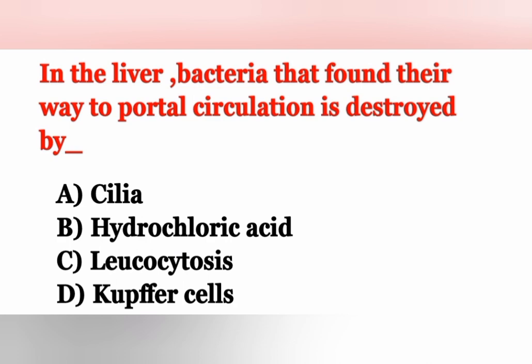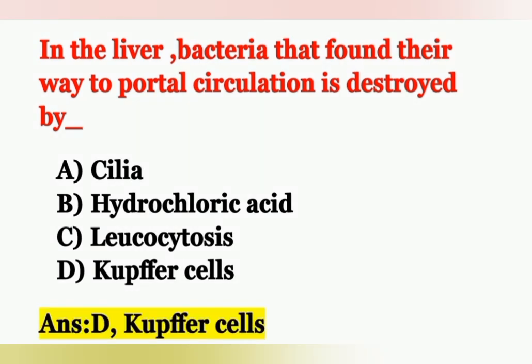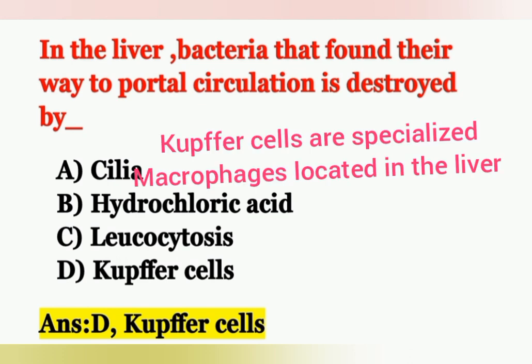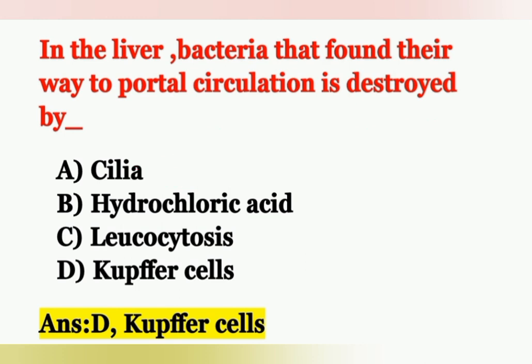The correct answer is with the help of Kupffer cells, option D. Kupffer cells are specialized macrophages located in the liver. They help to prevent the entry of bacteria into the portal circulation. Macrophages are important blood cells which help in the immune mechanism.